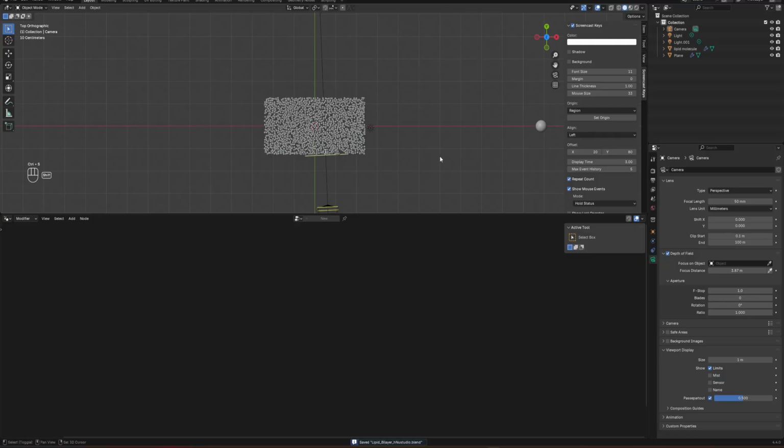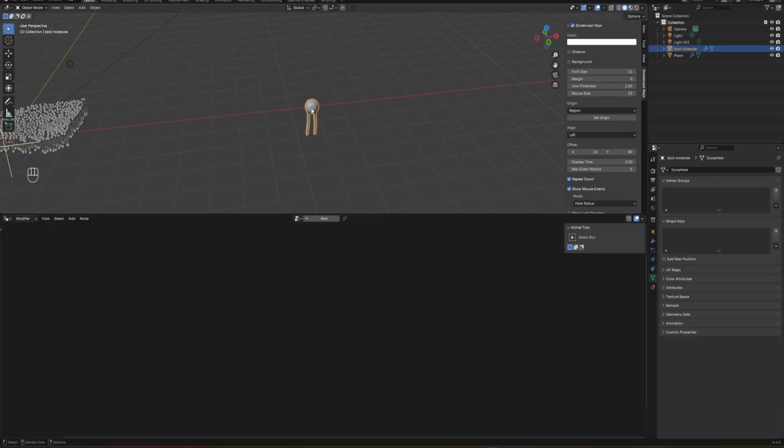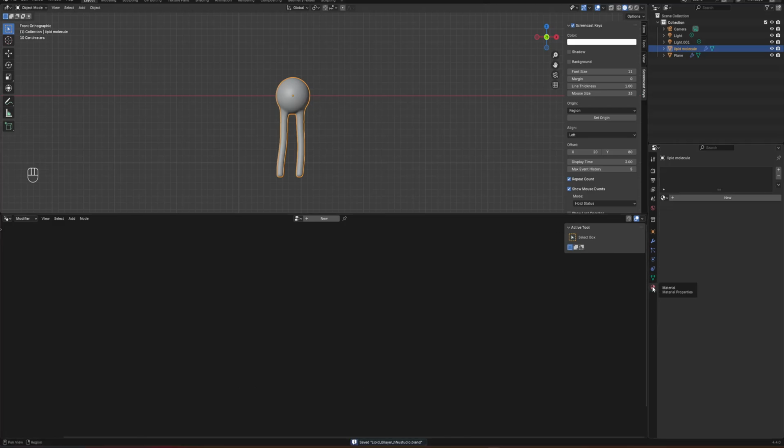Okay, so one thing that I would like to do is add a material to this lipid, because this lipid is the one that is going to be appearing in the lipid bilayer we just created. You can add some material to this one, and it will be reflected in your lipid bilayer. In order to do that, I will go to the material tab.